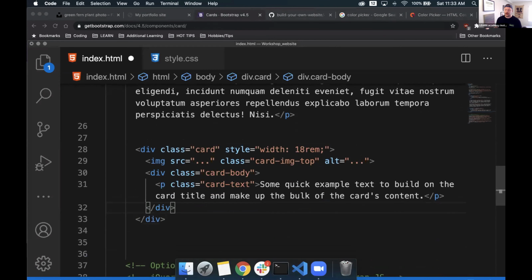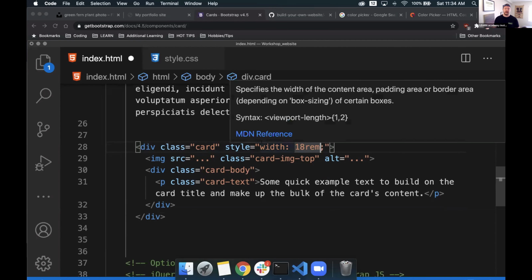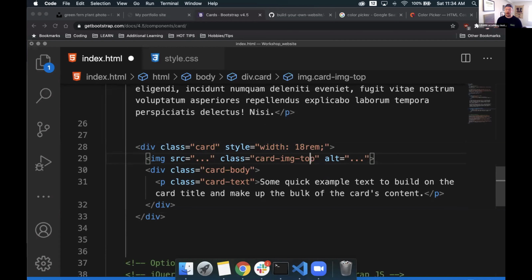So this gives us some cool stuff. We have a container here that has some inline styling to it. REM is another unit of measurement in CSS. Some people use REM, some people use pixels, some people use percentages. It just comes down to your personal preference and what you're used to using the most. REM is really great, it's fantastic, and I think it's a good way of doing it as well. I just, for right now, learning how to code, I would stick with pixels a bit. That doesn't mean we need to change what's right here by any means. We can just leave that as is. It's pre-styled for us. That's great.